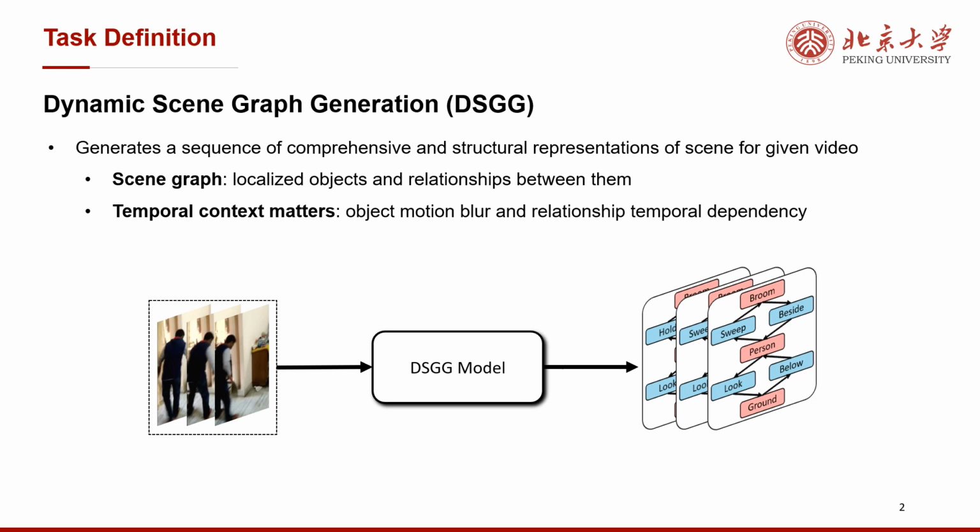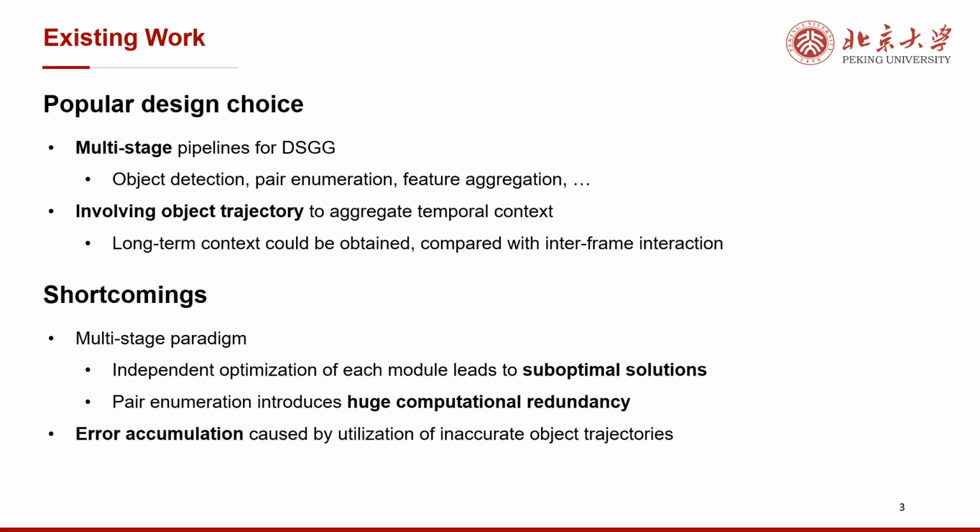A scene graph consists of nodes for localized objects and edges for relationships between objects. Temporal context is essential to correctly detect objects and perceive their relationships at each frame, because the objects are moving across frames and some relationships are dependent on adjacent frames. If only a single frame is available, we cannot tell if this person is sweeping the floor or just holding a broom.